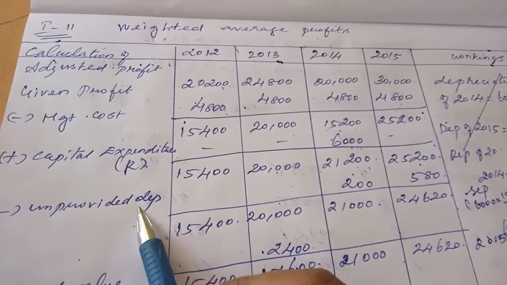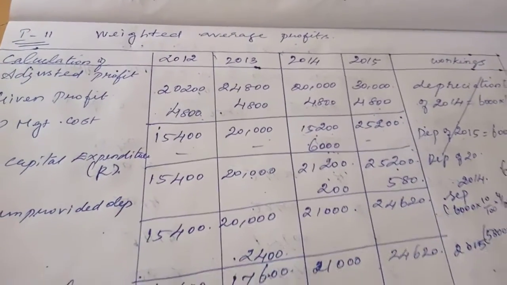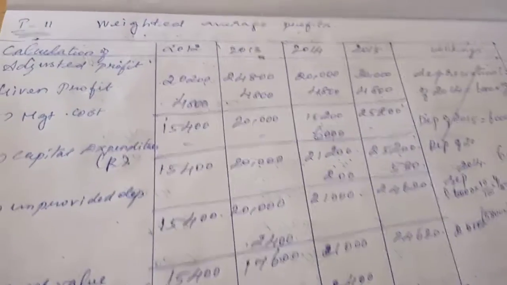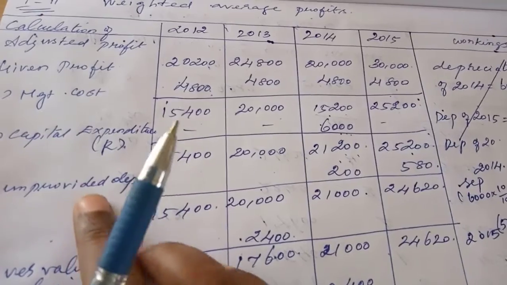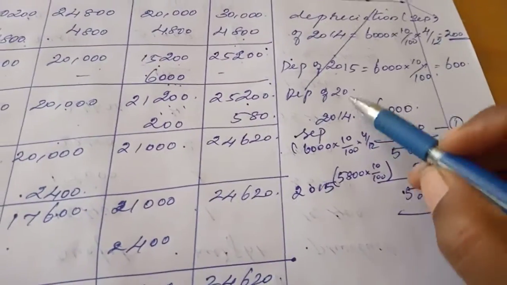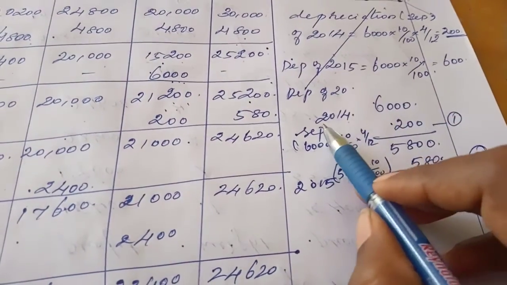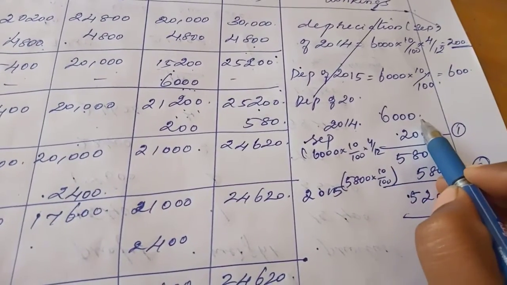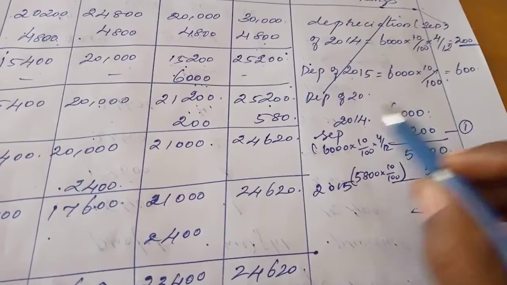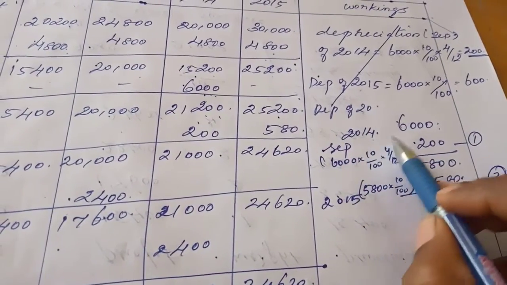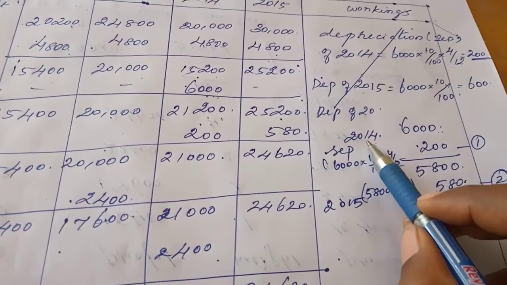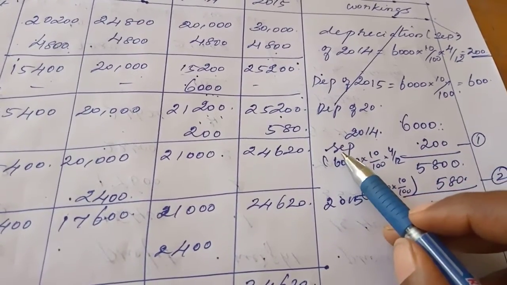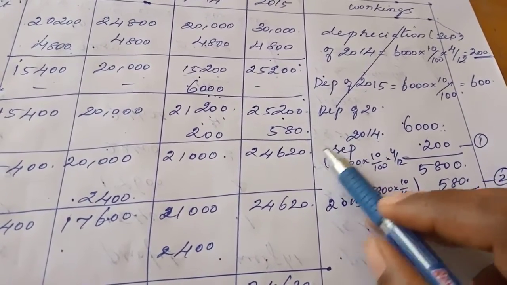The final adjustment is depreciation. Normally depreciation is considered an expense, so we have to deduct that. Before we deduct that, we must calculate the depreciation value. See, this is the workings. In 2014, that machinery worth is 6,000. They bought this machinery in the month of September.